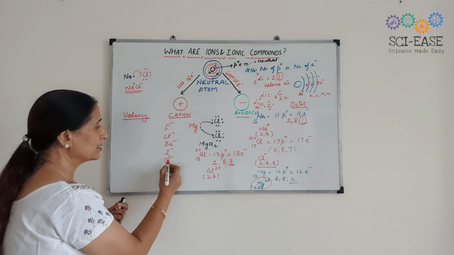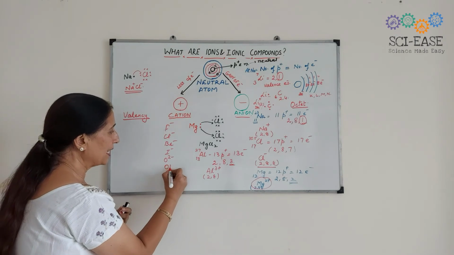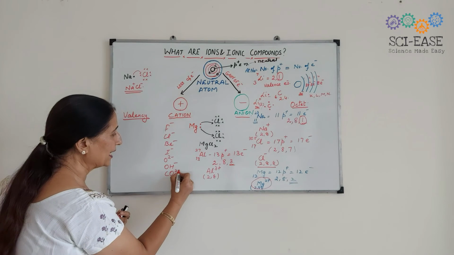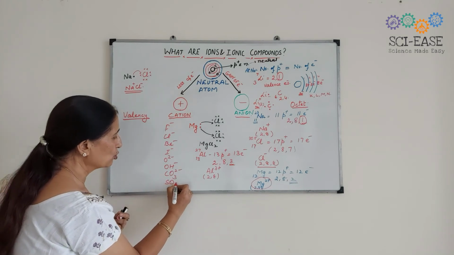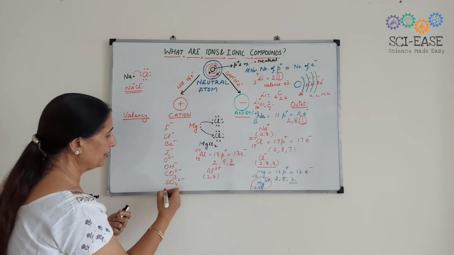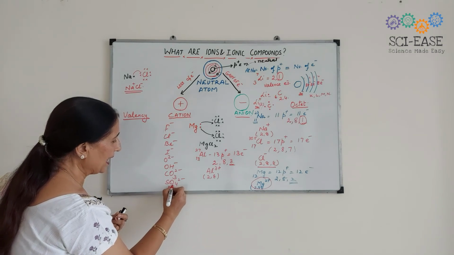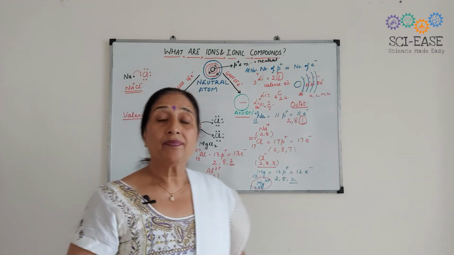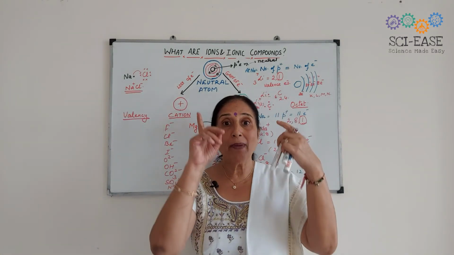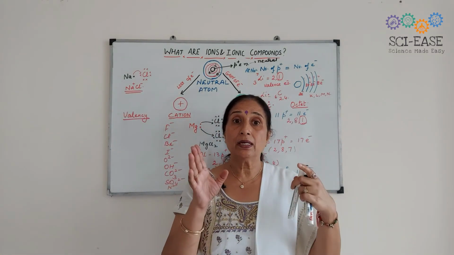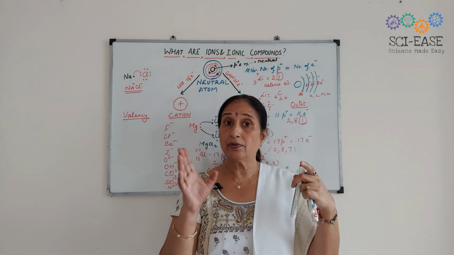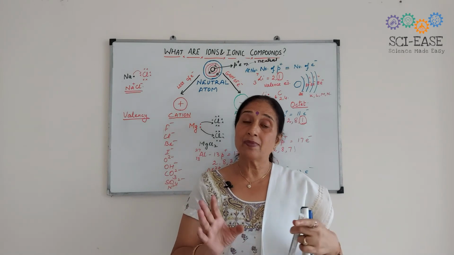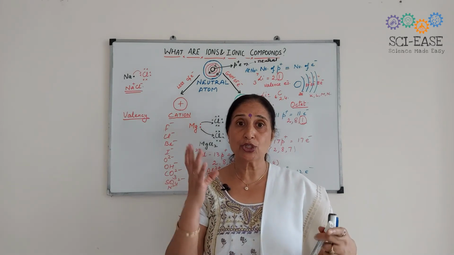So oxide is O2-, hydroxide is OH-, carbonate is CO3 2-, sulfate is SO4 2-, nitride is N3-, and so on. There must be some table. You have to memorize that table in order to write the chemical formulae for compounds. That is a must, and that question is sure shot.